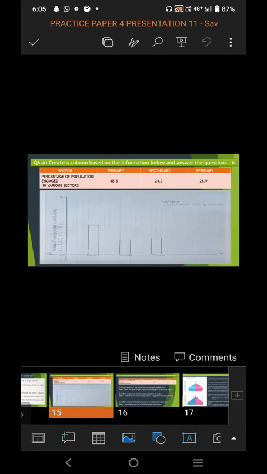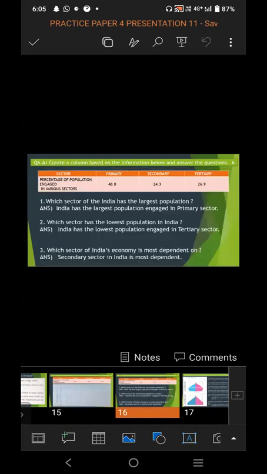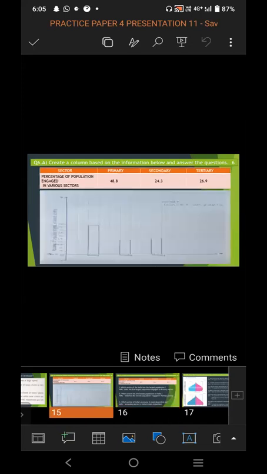So this graph comes for 3 marks. If you draw it correctly, proper, neat and clean, you will get the whole 3 marks. And another 3 marks is for the questions and answers. The 3 questions are asked and you have to write the answers to the 3 questions. Question number 6a, create a column graph based on the information and answer the following questions, comes for 6 marks. From those 6 marks, 3 marks are for the graph and 3 marks are for the questions and answers.